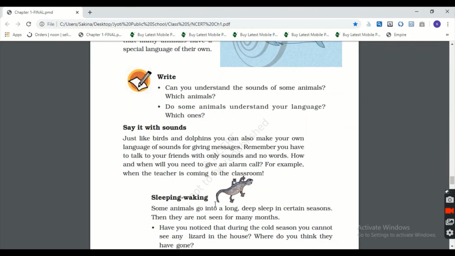Then, say it with sounds. Just like birds and dolphins, you can also make your own language of sounds for giving messages. Remember, you have to talk to your friends with only sounds and no words. How and when will you need to give an alarm call? For example, when the teacher is coming to the classroom, okay? This is the activity part of yours. So you can do it at your home, at your school and enjoy doing this activity.